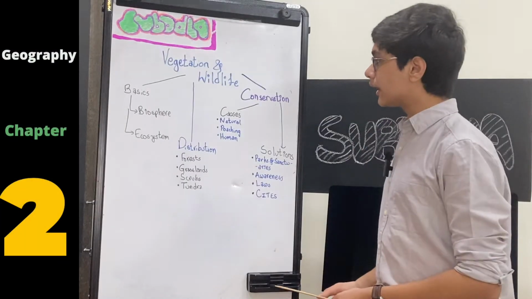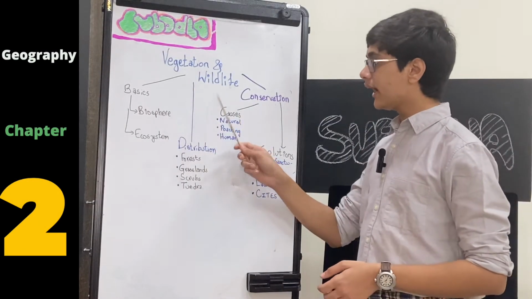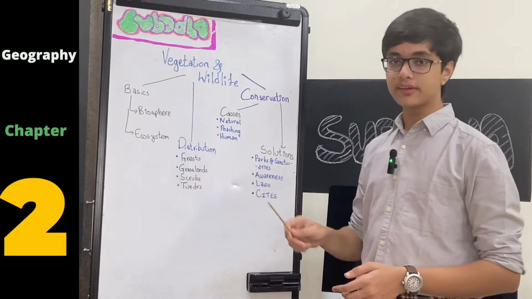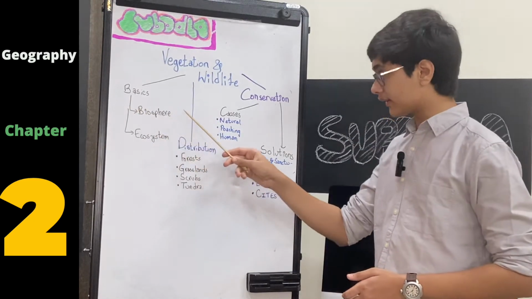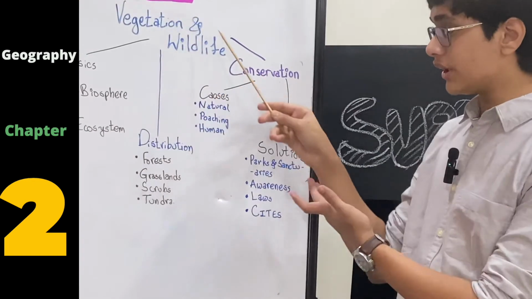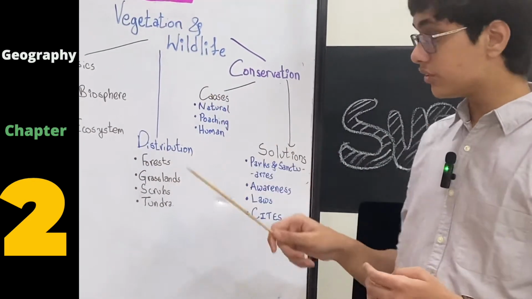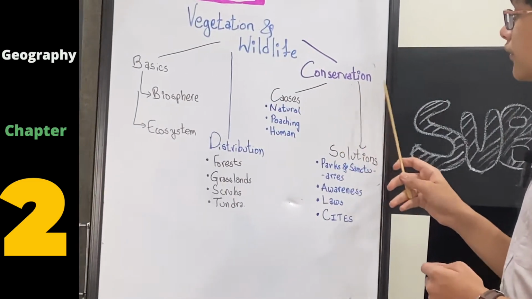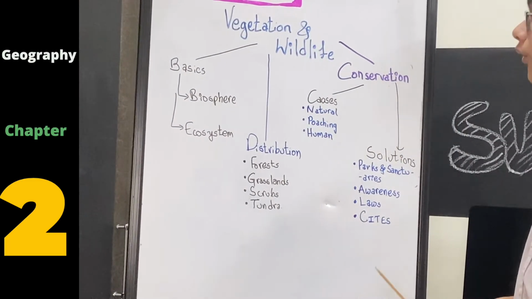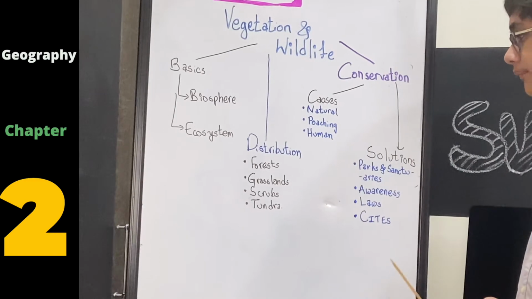So the next topic that we'll be looking at is vegetation and wildlife. In this, we'll be discussing three things. First is the basics of vegetation and wildlife. Second, we'll be talking about the distribution of vegetation. And finally, we'll be talking about the conservation and saving of various forms of vegetation and wildlife.